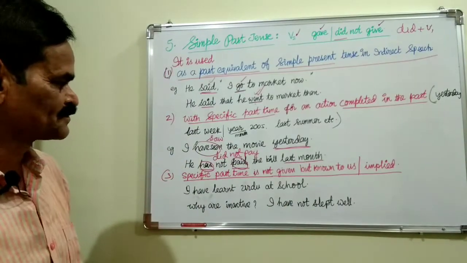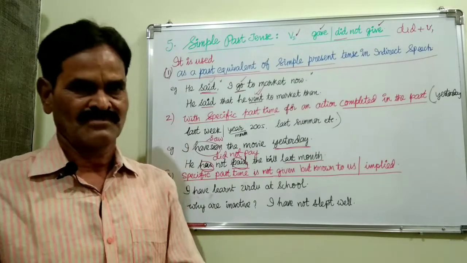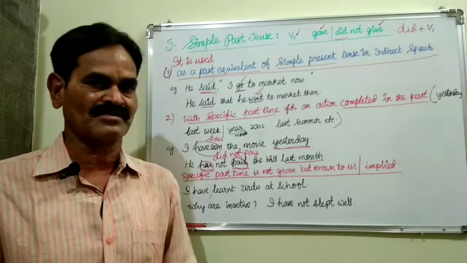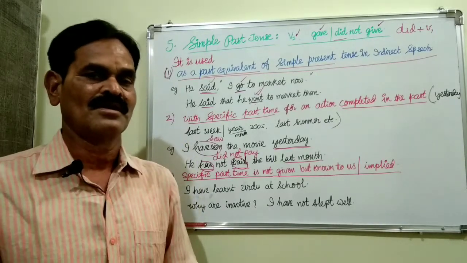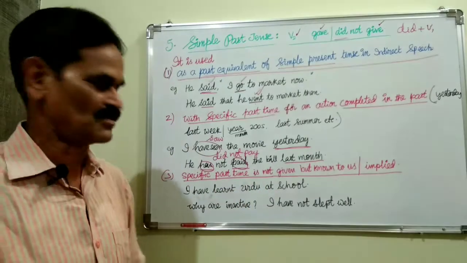And the third one, specific past time is not given, but it is known to us. When that action happened in the past, it is known to us, but the time of the action is not given. But the time is known to us, then also simple past tense must be used.